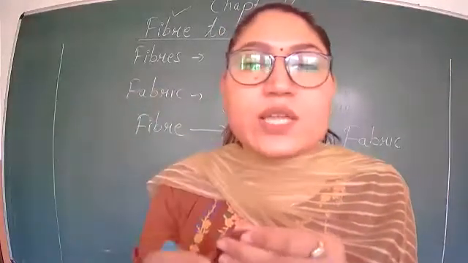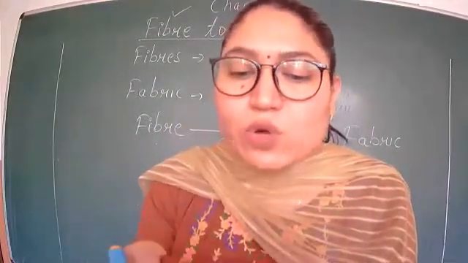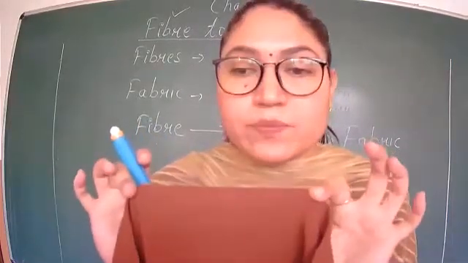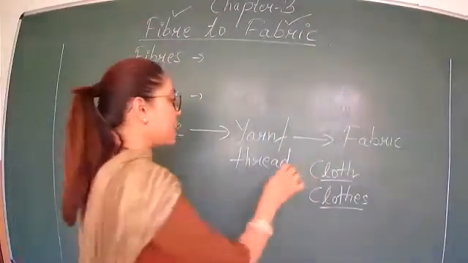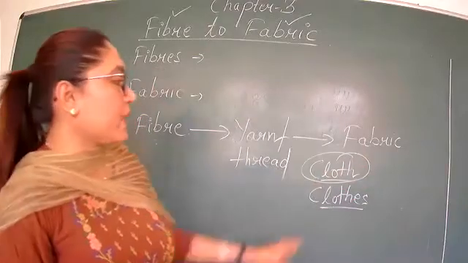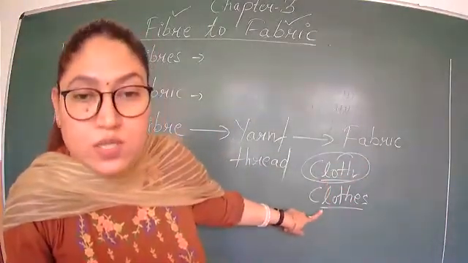Fiber is twisted together to form yarn, and yarn is crisscross weaved to form fabric. Fabric is cloth. Okay, an unstitched piece of fabric is known as cloth, and the stitched one is known as clothes.